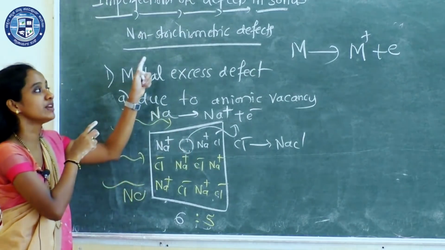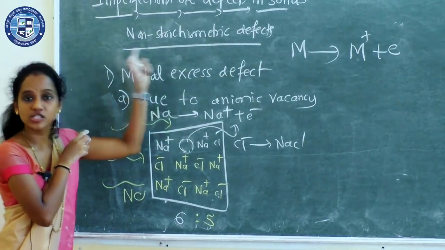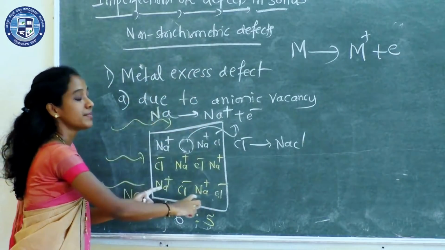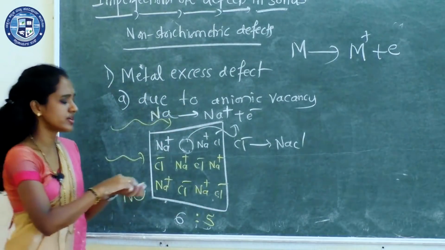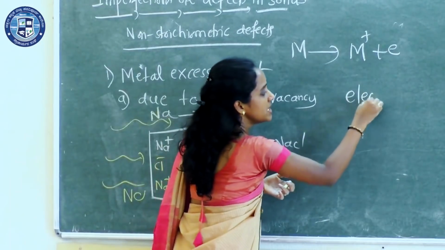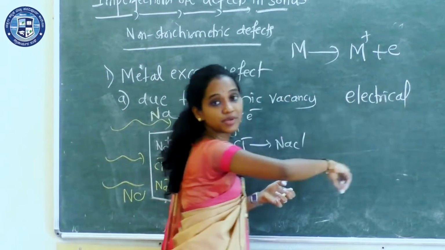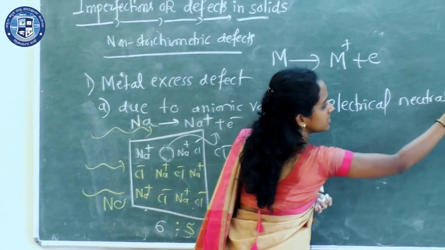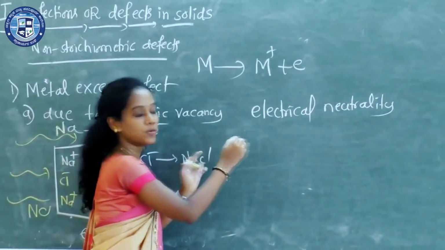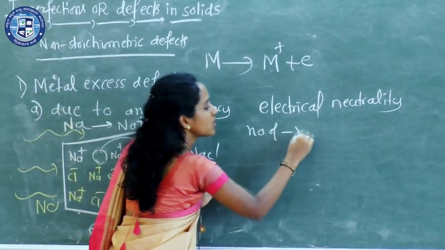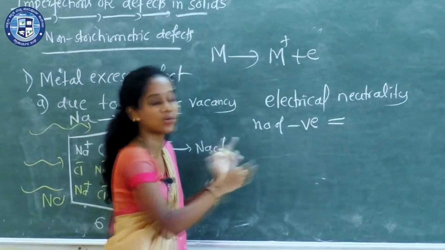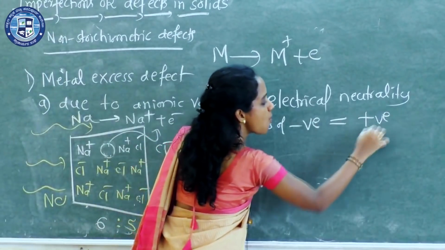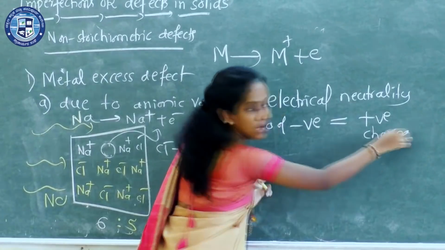One thing you remember: even if it is non-stoichiometric or stoichiometric, there must be electrical neutrality. Very, very important. Electrical neutrality must be maintained. What is this? The total number of negative charges must be equal to the total number of positive charges.